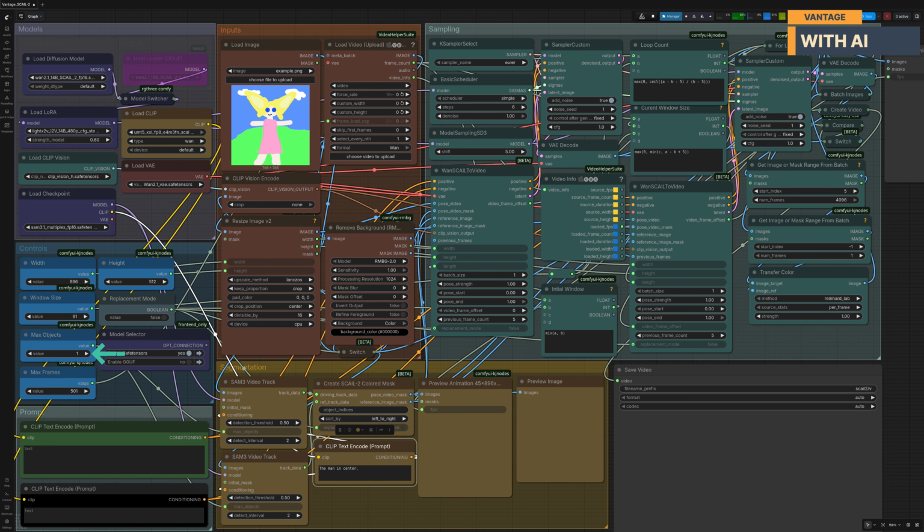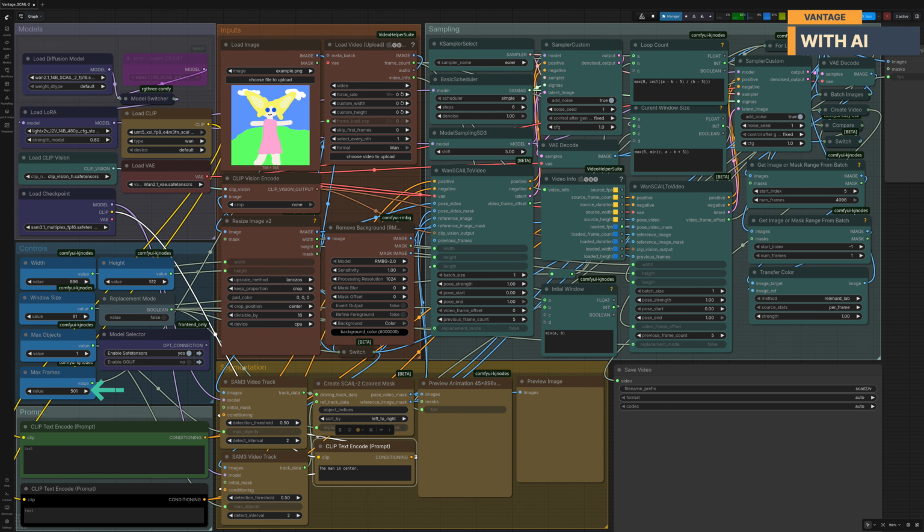We can also specify how many characters the segmentation model should track. If you only need to replace a single character or transfer motion from one person, leave this value set to 1. For scenes containing multiple characters that need to be replaced or have their motion transferred, simply increase this value to match the number of characters you want the workflow to process. This section also lets you choose whether to use the safetensors version of the model or a GGUF version by enabling the appropriate toggle. We can also define the maximum number of frames to generate from the guiding video. If this value is set higher than the total frame count of the input video, the workflow will simply use all available frames.